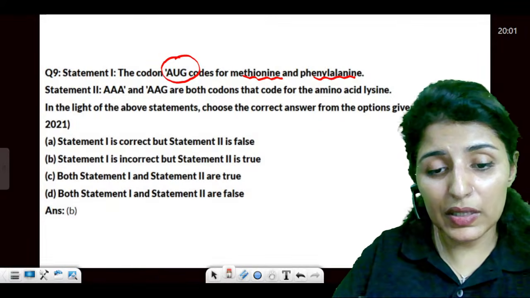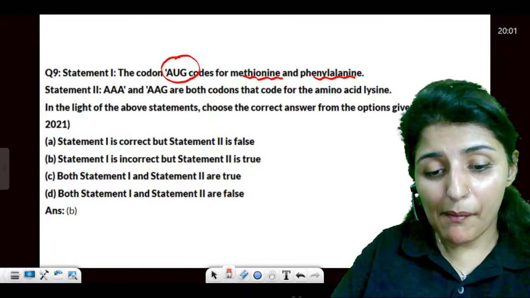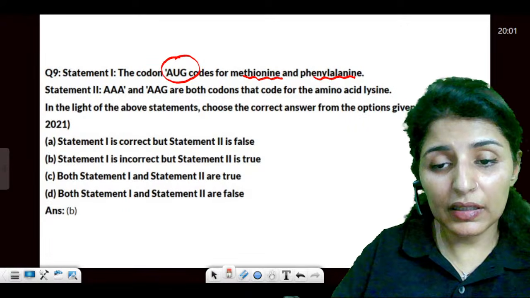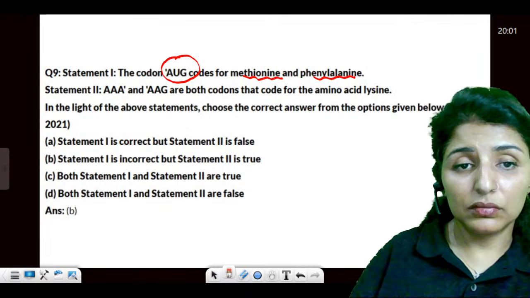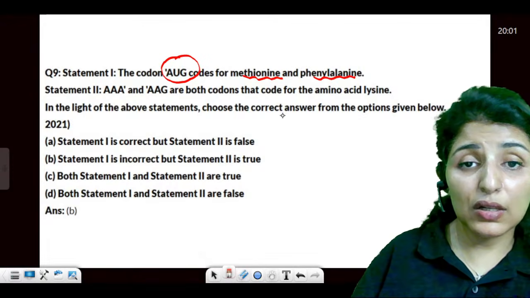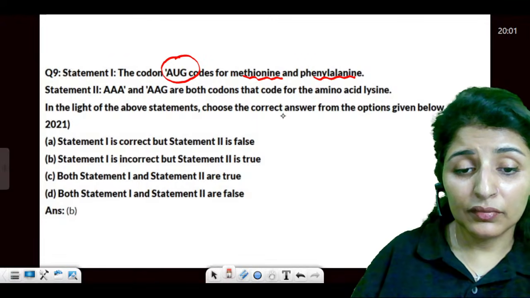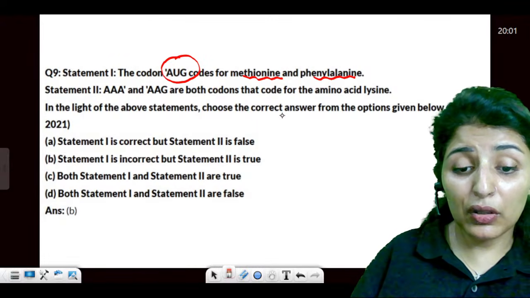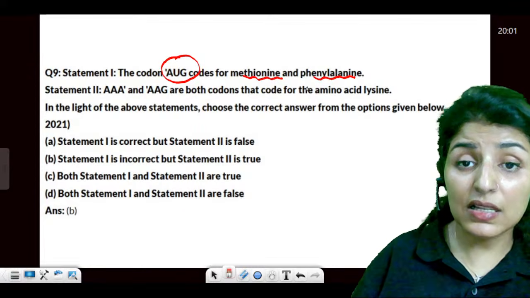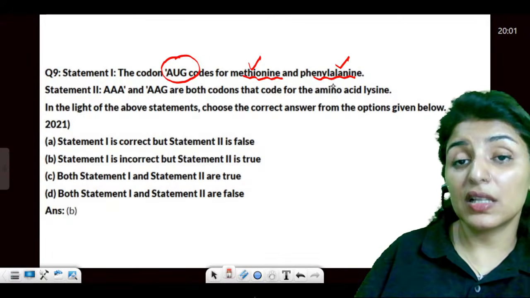Now, AUG codes for methionine and phenylalanine. Please tell me, so far, are the points clear to all? Alright guys. Now moving on to AUG. It says codes for methionine and phenylalanine. Yes or no? Does it code for phenylalanine also? Yes. It generally codes for methionine, but it codes for phenylalanine also in some prokaryotes.